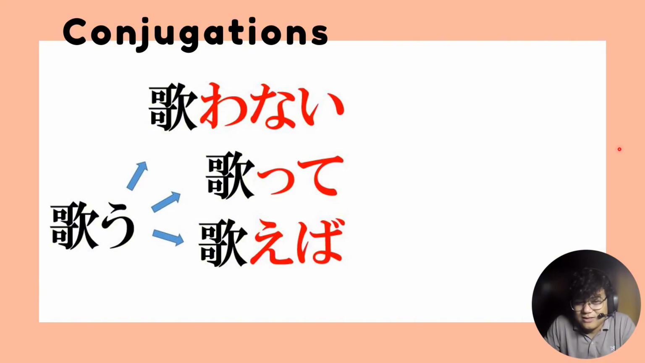So for example, utau, to sing. So if you want to say I do not sing, utawanai. Or if you want to make it in its te form, you say utatte. But if you're trying to suggest something or put it in a condition, so utaeba.